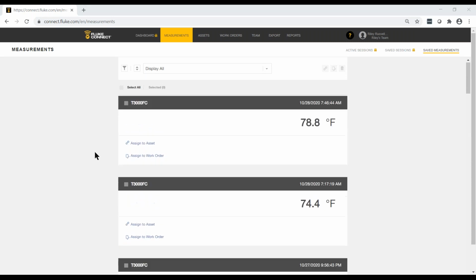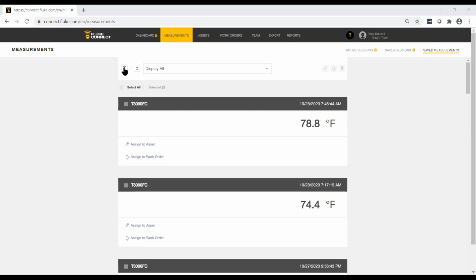And I know this is about assets, so we won't focus too much on this, but if I wanted to, I could filter the view and I could see all of my unassigned measurements. Remember how I said maybe at the end of every week you go in and you take all of your unassigned measurements and assign them to assets so that you keep your software updated? Well, this is a quick and easy way to sort through. This is the filter view, so if I click unassigned, it will only show me just the measurements that have not yet been assigned to an asset. So that's a quick way to do it for workflow anyway.